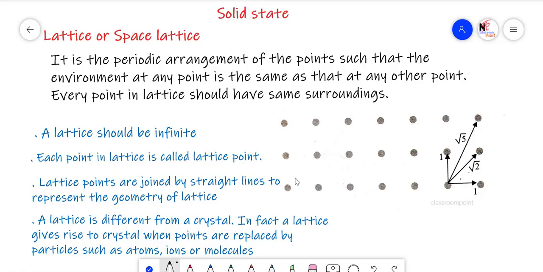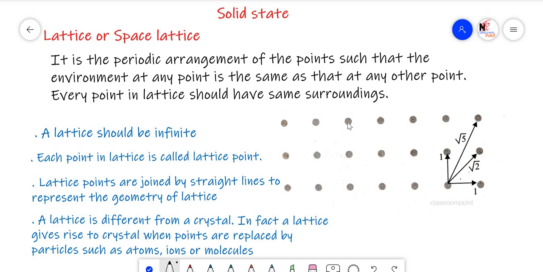In today's session, we shall discuss the lattice or space lattice in solid state lesson. Lattice or space lattice is nothing but the periodic arrangement of the points. You just keep the points in a periodic arrangement. The environment around each point must be same.